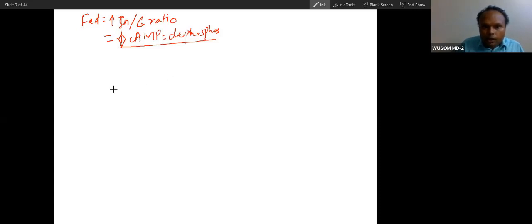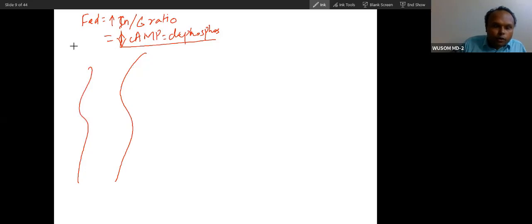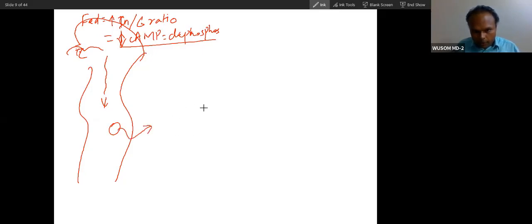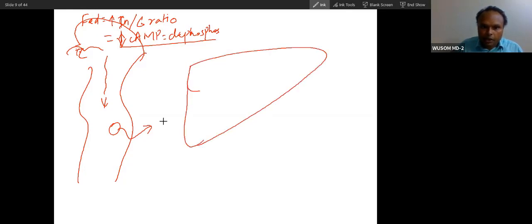Now what will happen? Here is your intestine. You had food, and the food will go into the intestine. It will digest, and the glucose will be absorbed here. After glucose is absorbed, it will enter your tissue, the liver. Take the example of liver tissue. How does it enter the tissue?